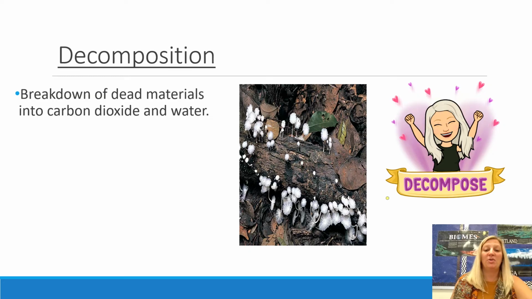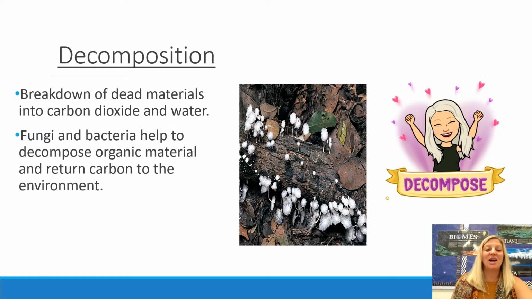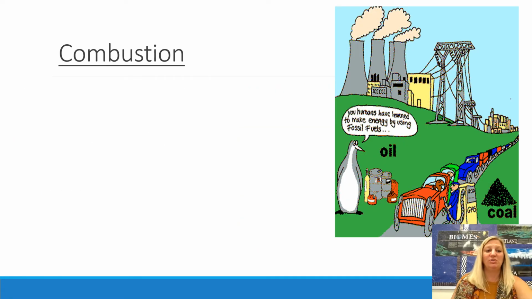Decomposition is where, as we talked about a little bit in the first lesson and last lesson also, living things die and fungus and bacteria and worms and things work to break down their dead bodies and sort of return back to the earth. So combustion, we need to talk about combustion because this is a major process of the carbon-oxygen cycle.